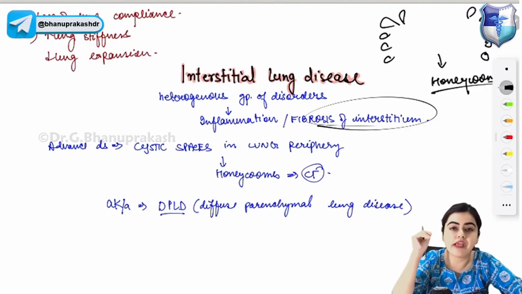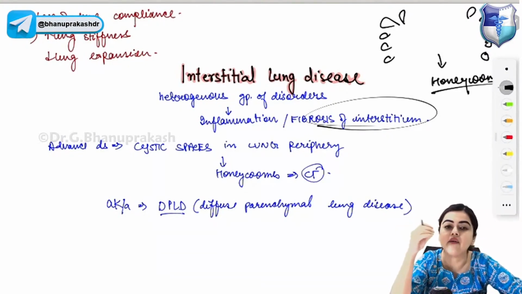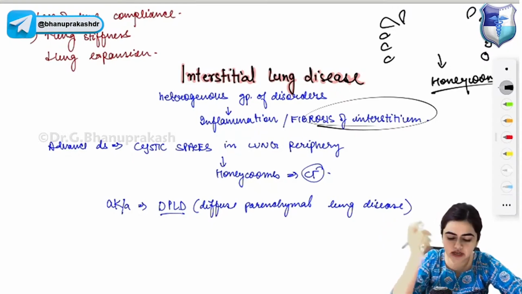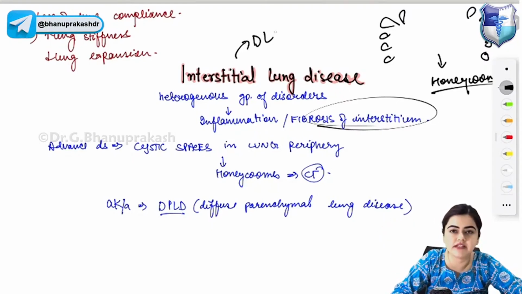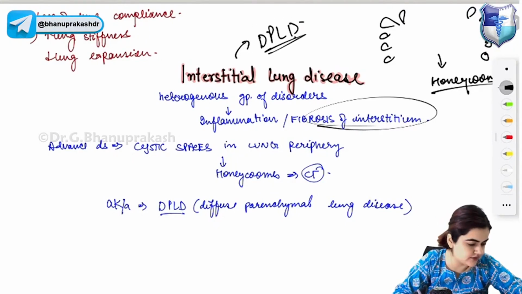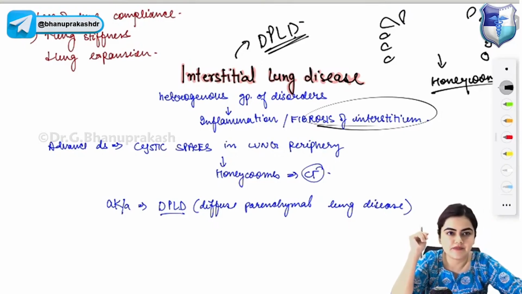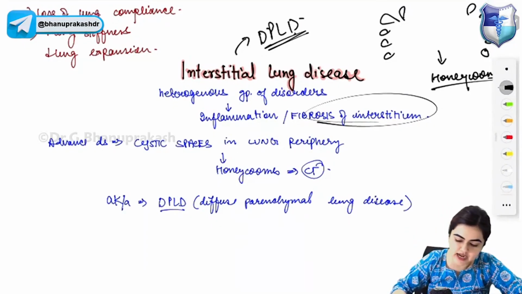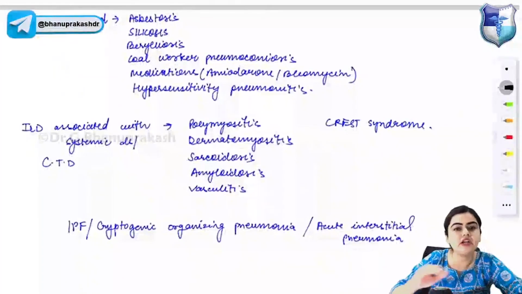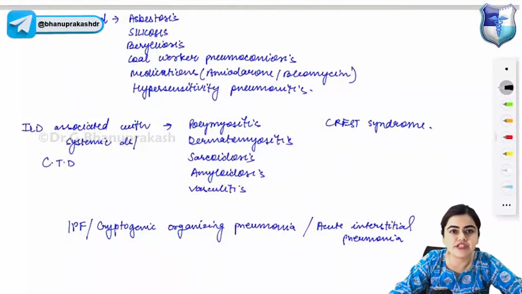Why do you find honeycombing in interstitial lung diseases? Because in advanced interstitial lung diseases, cystic spaces will develop in the periphery of the lung that will give a honeycomb pattern. Interstitial lung disease is also known as DPLD, that is diffuse parenchymal lung disease. Now, let's understand the different subgroups of interstitial lung disease.